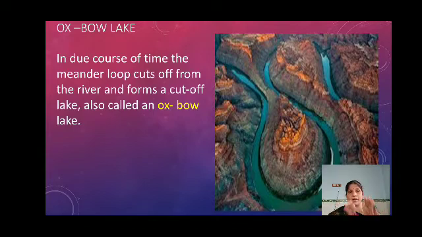Okay, when the river bends, those bends are called meanders. When the meanders come closer and closer and cut off the river, the same river becomes a cut-off lake, also called an Oxbow Lake. Yes children, you see here that is the river, but it's looking like a big lake-like shape. So we are saying that is the Oxbow Lake. Okay, children.